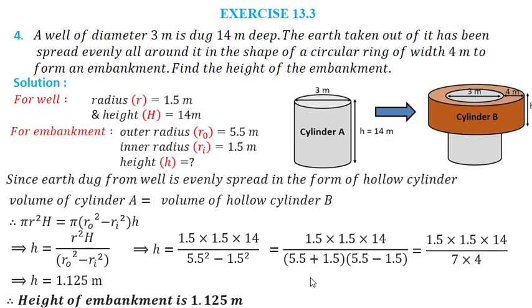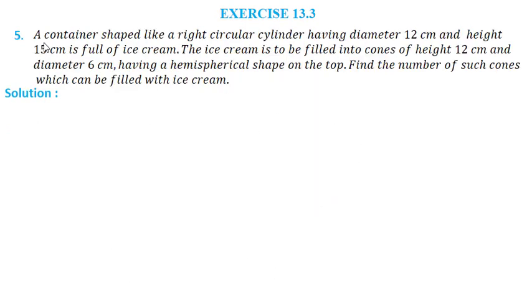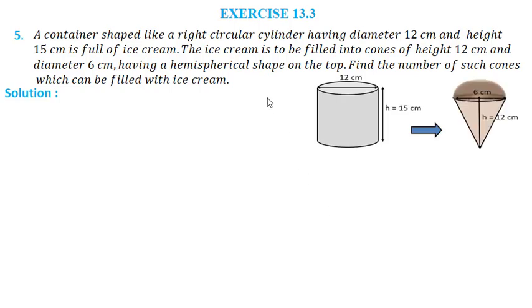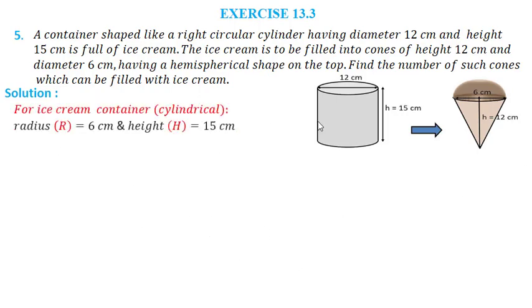Now let us see the fifth problem. A container shaped like a right circular cylinder having diameter 12 cm and height 15 cm is full of ice cream. The ice cream is to be filled into cones of height 12 cm and diameter 6 cm, having a hemispherical shape on the top. We have to find the number of such cones which can be filled with ice cream.